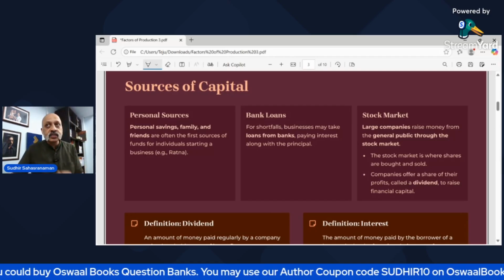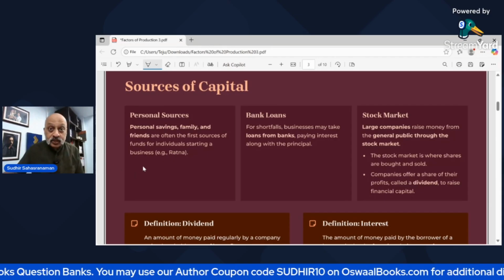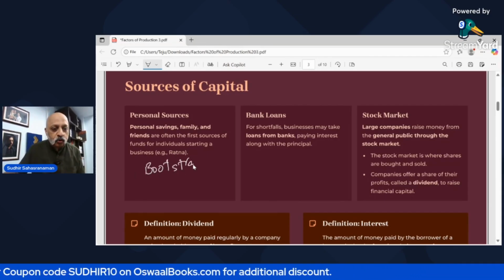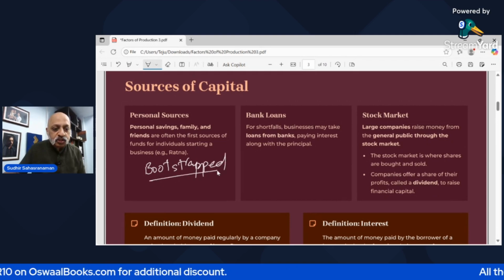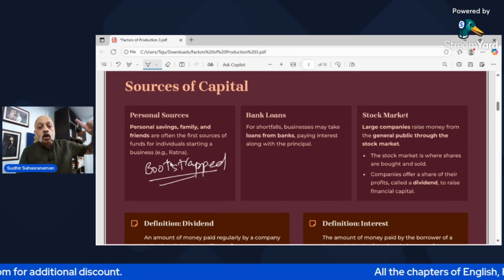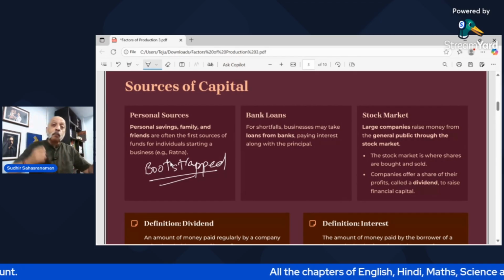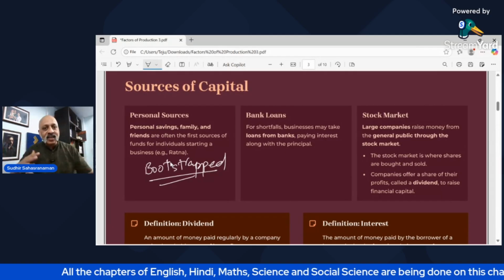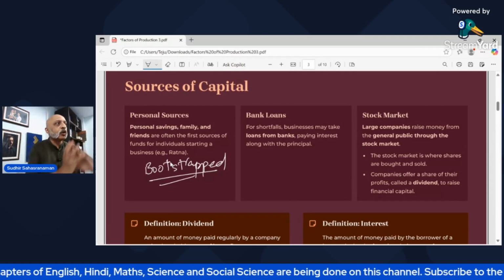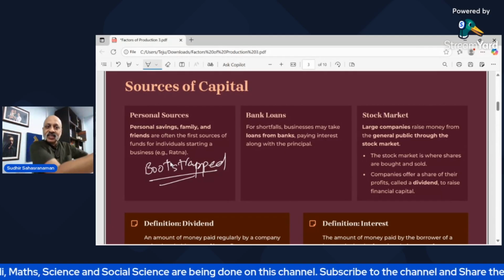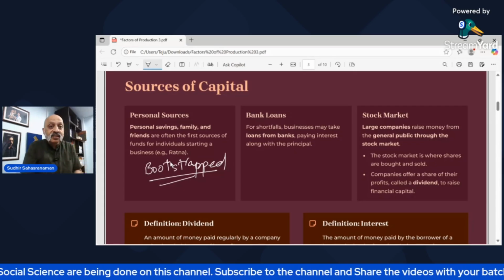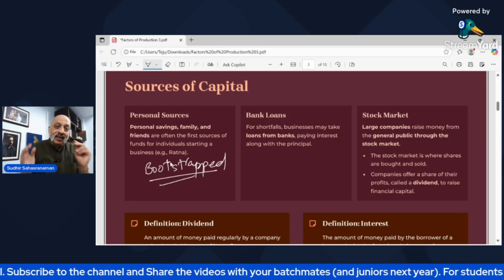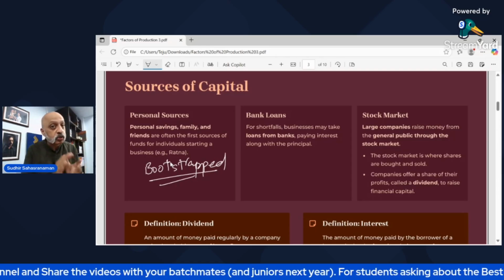Such companies are called bootstrapped. It's a new term for you. Please remember this. It may not be part of your syllabus, but it works well for you to know these kinds of things. That is, bootstrapped companies are those where you are not borrowing money from anyone. You are putting in your own funds. If let's say there are 3 people, all 3 put in 10 lakh rupees, and with 30 lakh rupees, you start a particular business, let's say a restaurant. So you're using personal savings taken from your own savings or your family savings or very close friends, and therefore they are the first sources of funds for individuals to start a business.